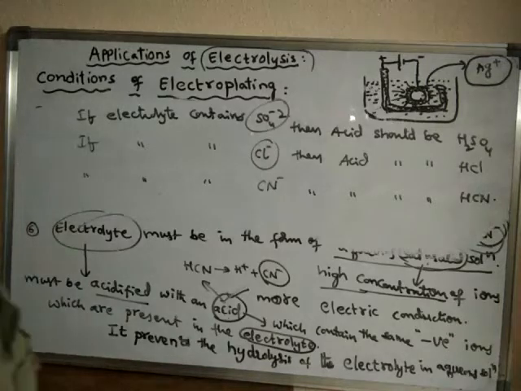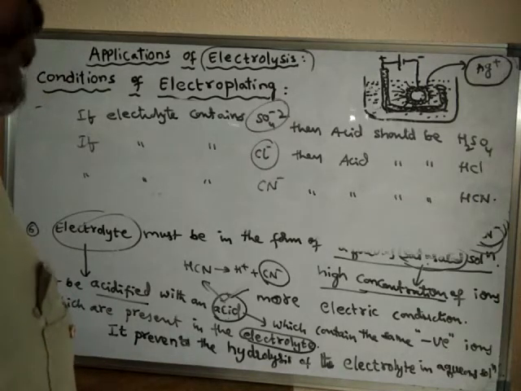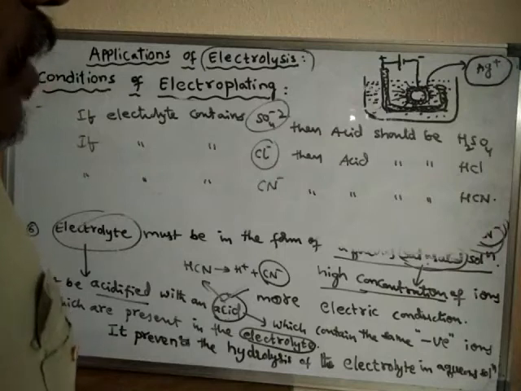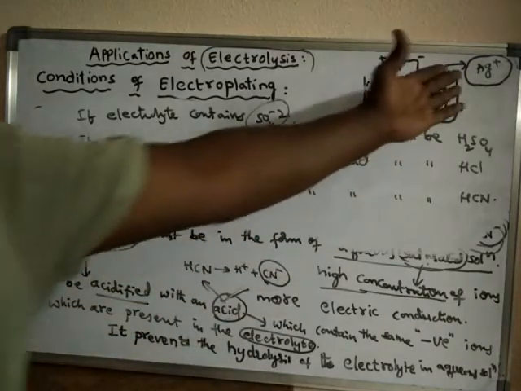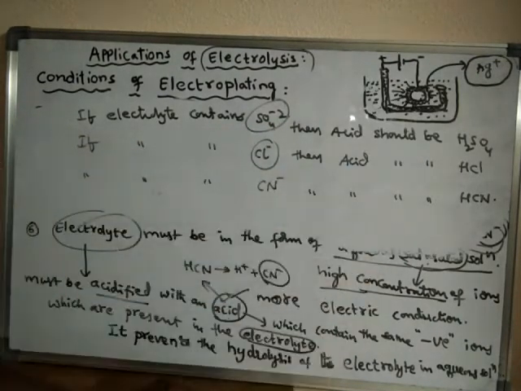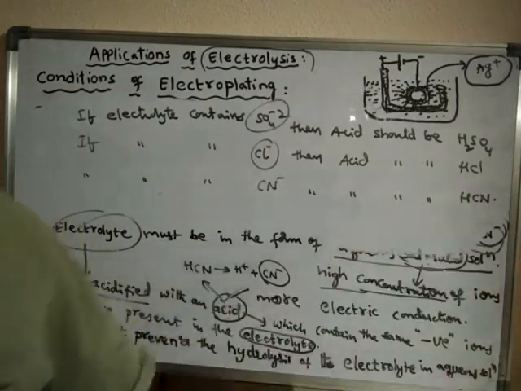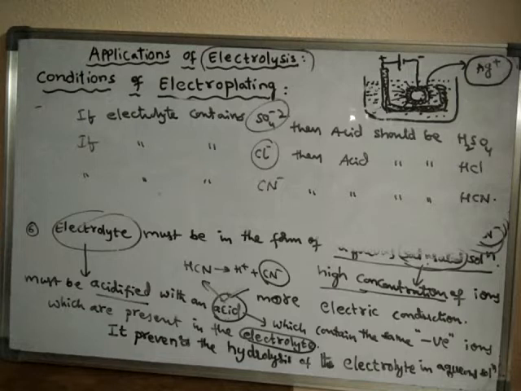So in order to prevent the conversion of silver ions, or other superior metal ions, into hydroxides, we have to add acid so that hydrolysis is prevented. What is hydrolysis? Hydrolysis is nothing but the conversion of the metal ion into hydroxide. So it is said to be hydrolysis. Okay, right.